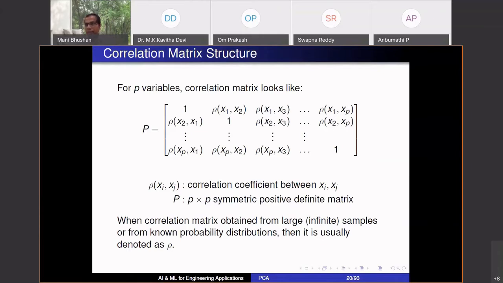Which is more appropriate? Conventional practice is that you work with the correlation matrix, especially if your variables have widely differing scales. Some variables can be very high, like molecular weights of 10 to the power 6, 10 to the power 5, and some concentration mole fractions of 0.01, 0.02. You can run into numerical problems if you work with the original data. So you scale the data, bring it to the same units, nondimensionalize it. So essentially you work with the correlation matrix. It will have better numerical behavior. From that point of view, the correlation matrix is better.